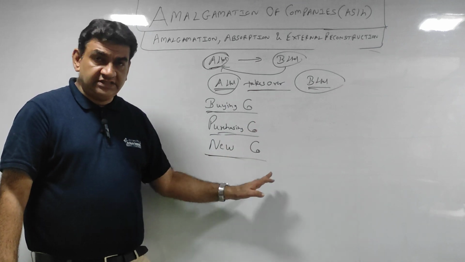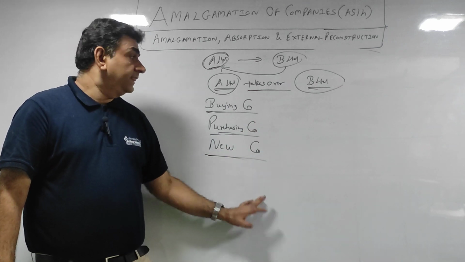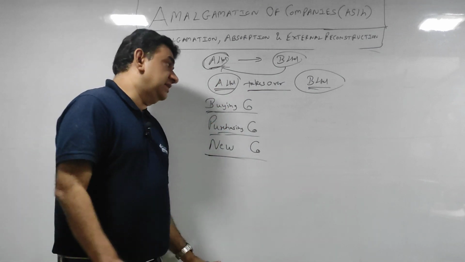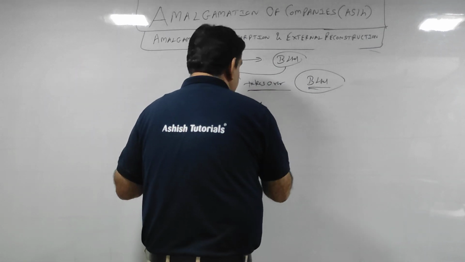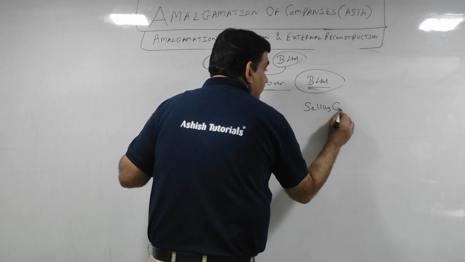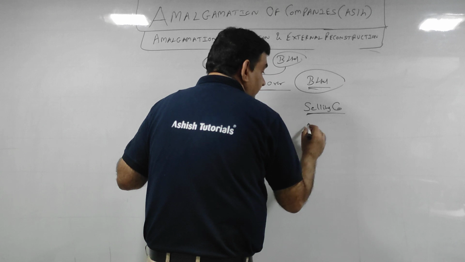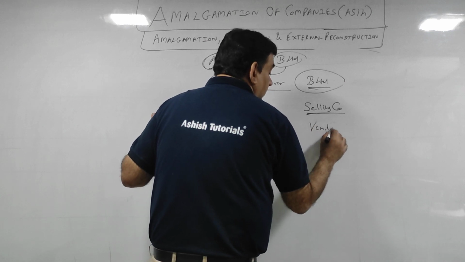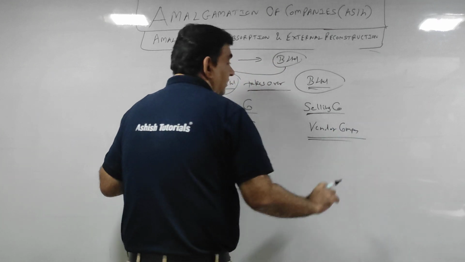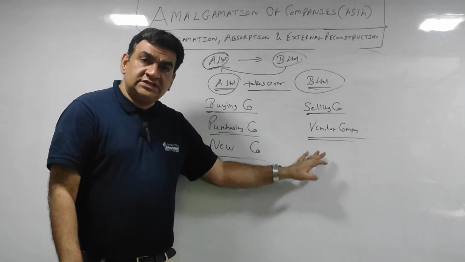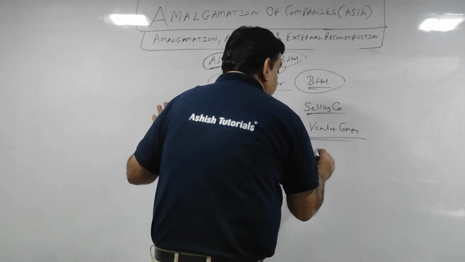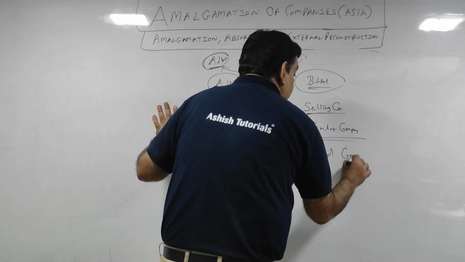Now what are the accounting transactions? I am coming to that in some time. Okay? So A is the new company, buying company, purchasing company. Same way, B will be the selling company, or we also call it the vendor company. Selling company, vendor company. This is new, so this will be old.